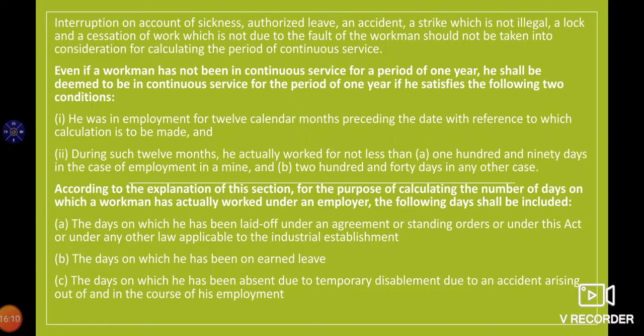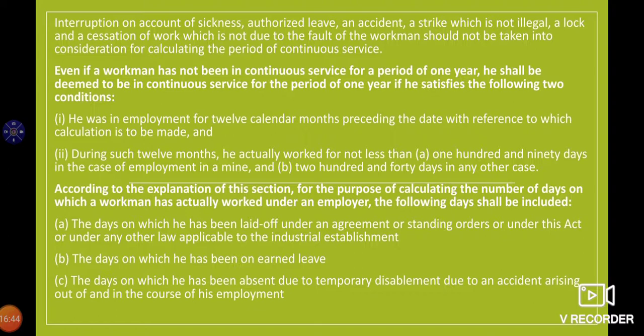If there is any authorized leave, or any accident, or a strike which is not illegal, and there is any lockout and cessation of work which is not due to the fault of the workman, so that will not be taken into consideration. These things will not be taken into consideration while calculating the period of continuous service. So it is not going to work as an interruption. It will not be deemed interruption.